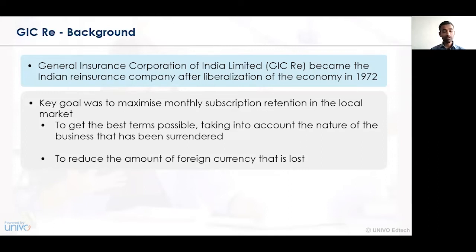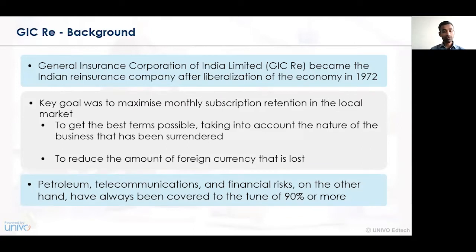Controlling of losses by the various companies was essentially required, and hence GIC played a major role. GIC has majorly focused on insurance activities with respect to petroleum, telecommunication, and financial risk. On the other hand, they have also covered the risk of losses to the tune of 90% or more.